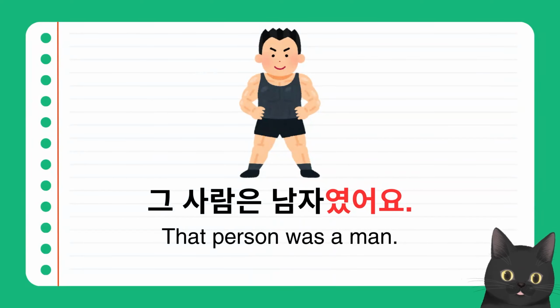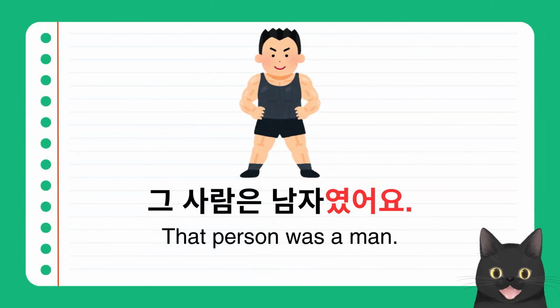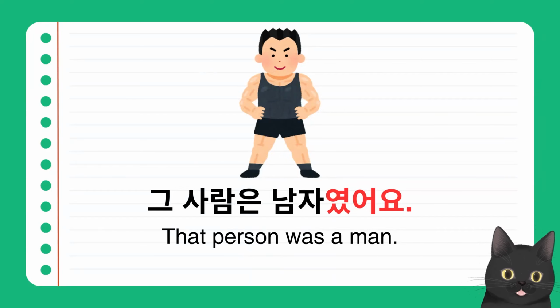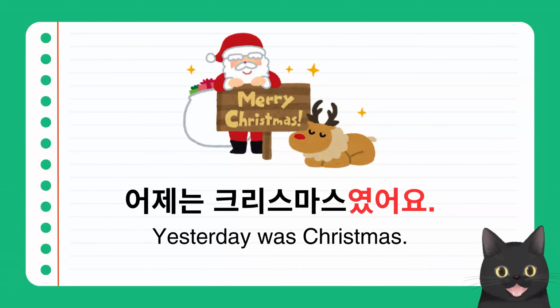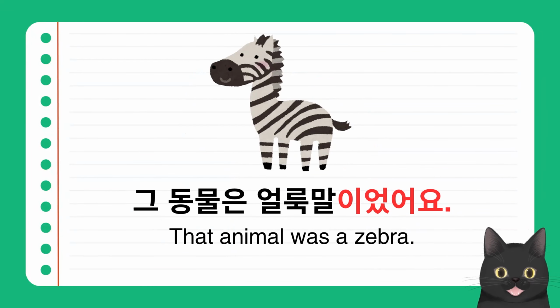The noun 남자 ends with a vowel 아. So you put 였어요 after the noun. So 남자였어요. 어제는 크리스마스였어요. The noun 크리스마스 ends with the vowel 으. So you put 였어요 after the noun. So 크리스마스였어요.